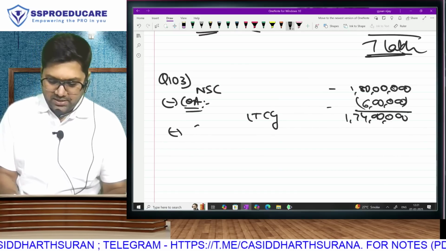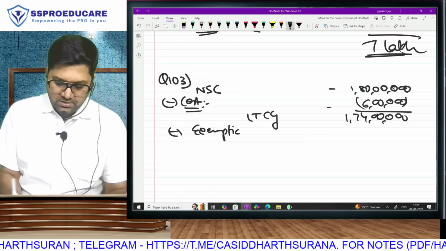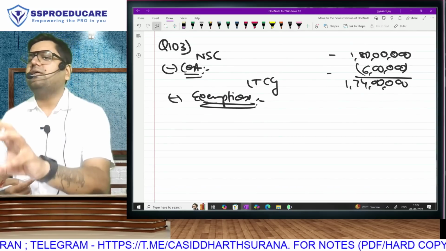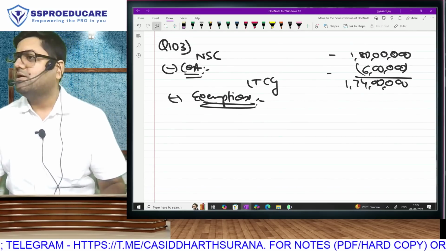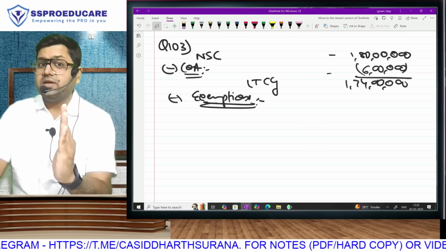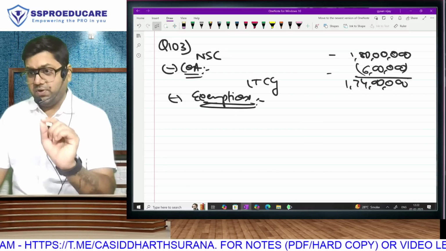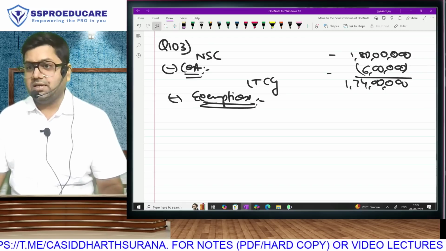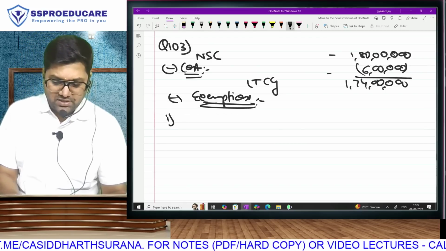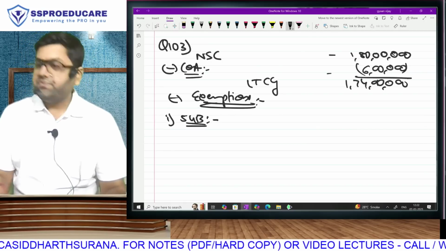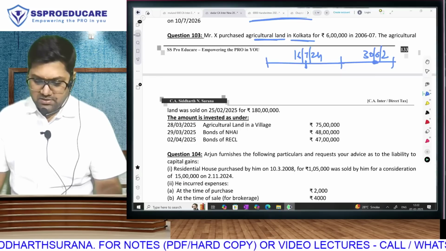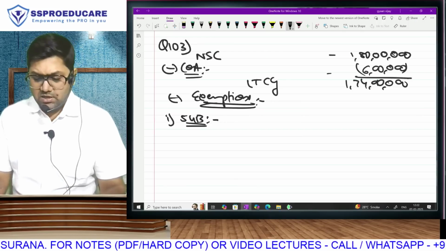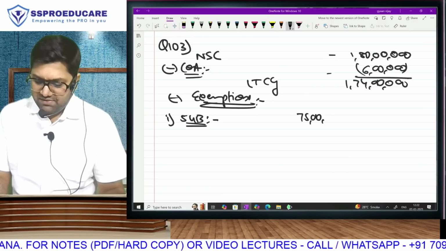Now do you understand, this assessee has made multiple investments, and throughout the chapter nowhere did I tell you that one capital gain is not eligible for multiple sections' exemption as long as it is invested in the allowed mode. For example, if I sell agricultural land and I invest in another agricultural land, I am eligible for exemption under section 54B. So I have invested in a village. Allowed? Yes. Even if it is rural, it is allowed: 75 lakh.